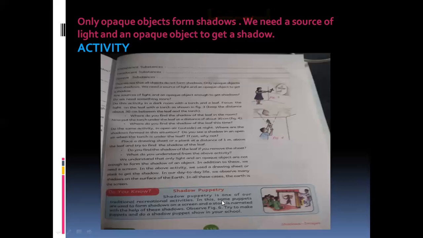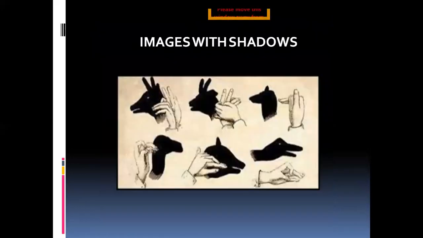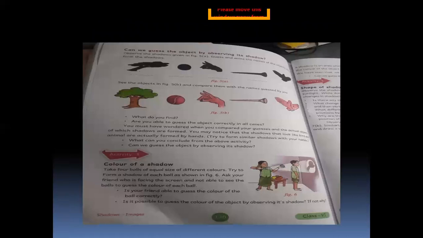This picture shows shadow puppetry. Images are formed with the shadows. You can recognize them, isn't it? By seeing a shadow, you can recognize the object.